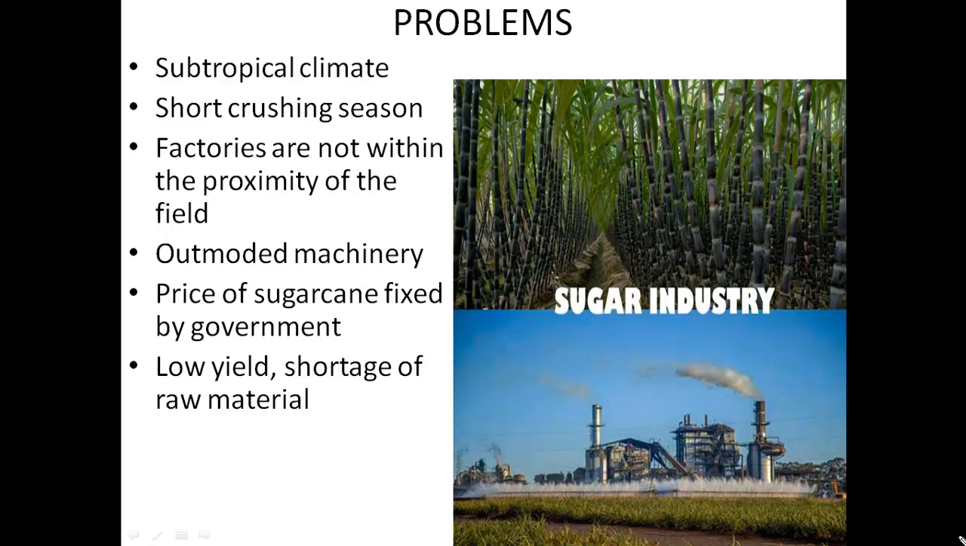Now we'll see some problems associated with the sugarcane industry in India. Subtropical climate is not good for the sugarcane industry. There is a short crushing season. Factories are not within the proximity of the field. The machineries used in these industries are outmoded or obsolete. The price of sugarcane is fixed by the government. Many times the farmers are not getting the right benefit. At times low yield and shortage of raw material also create problems in sugarcane production in India.